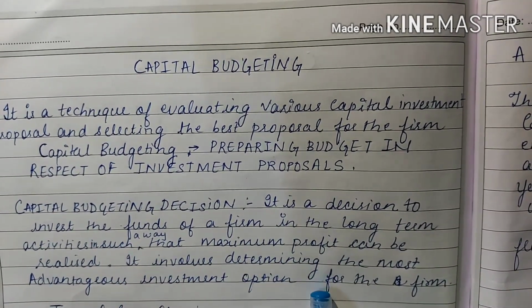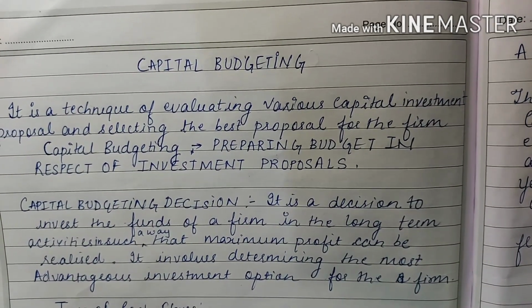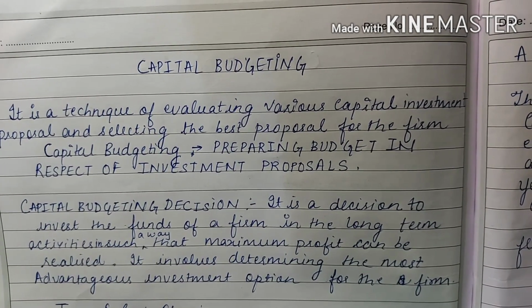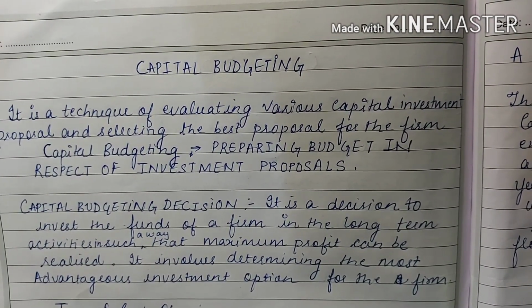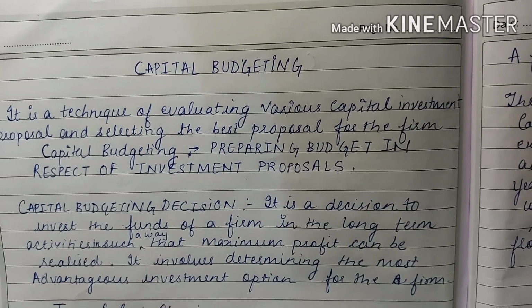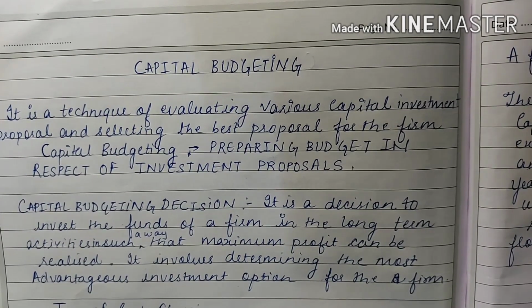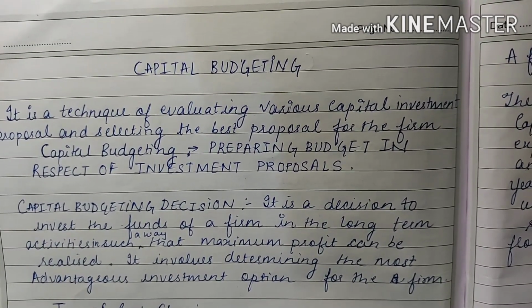It involves determining the most advantageous investment option for the firm. Capital budgeting decisions affect the profitability of the firm, so these decisions are of paramount importance. Also, these decisions are irreversible, which means once these decisions are made, it becomes impossible to take them back without any material loss.